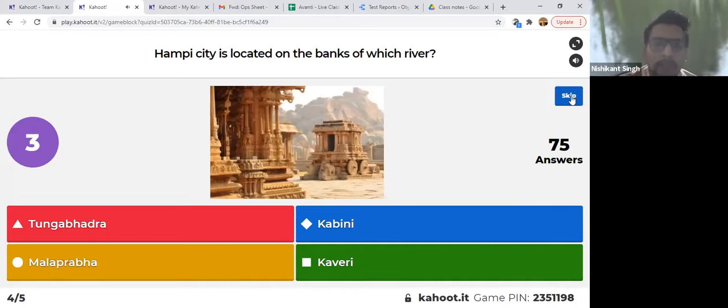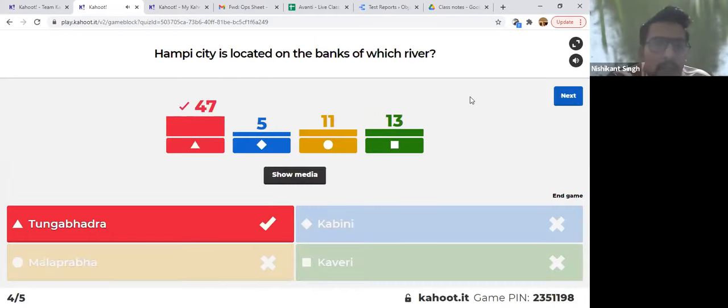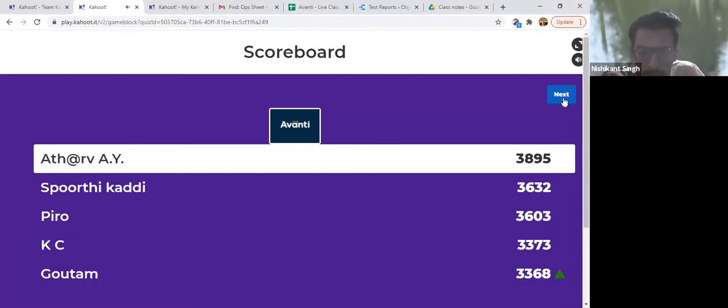Great. How you don't know this, Pranav? This is the Tungabhadra river. It is located on the banks of Tungabhadra river. Well answered. Last question. Spurti, Attar, Piro, KC, Gautam in top 5.